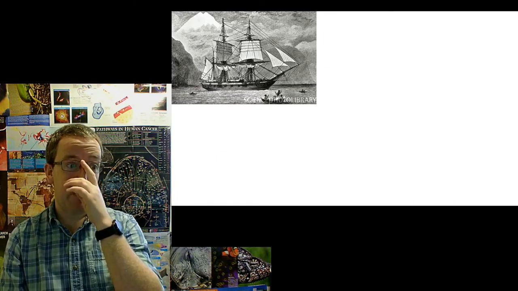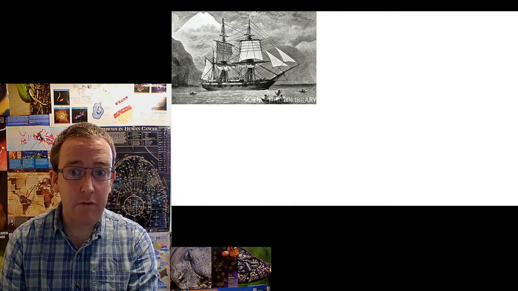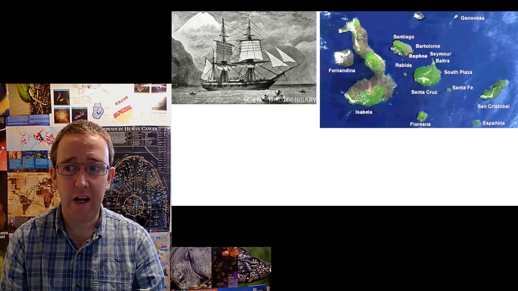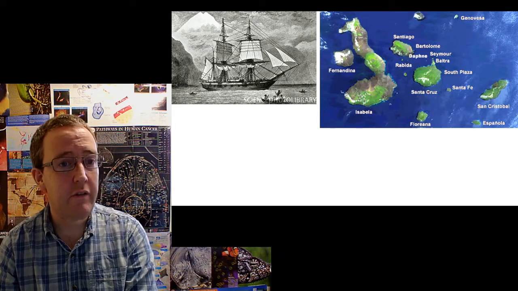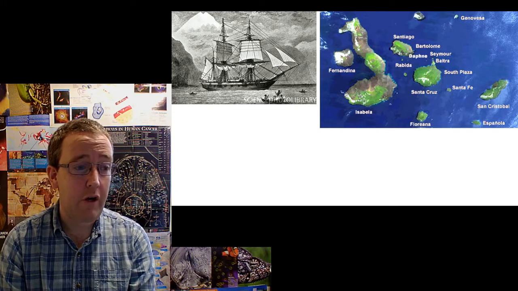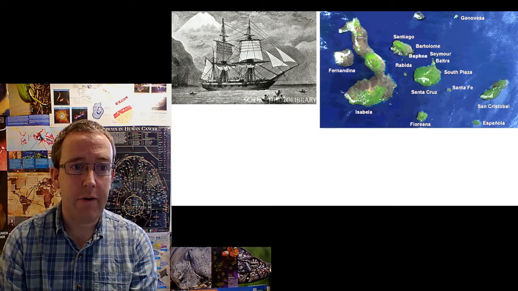Okay, so to give you a couple of ideas, that's the Beagle. Can you imagine spending 5 years on that thing, going around the world? That's obviously very tricky. That's the Galapagos Islands. They are a series of volcanic islands about 600 miles off the coast of Ecuador in South America.